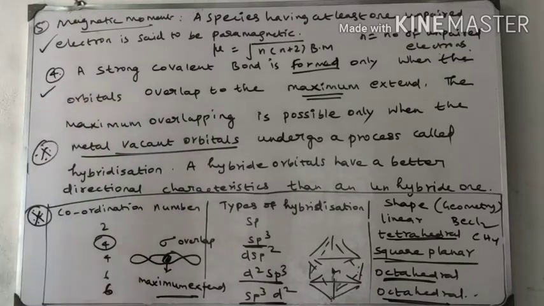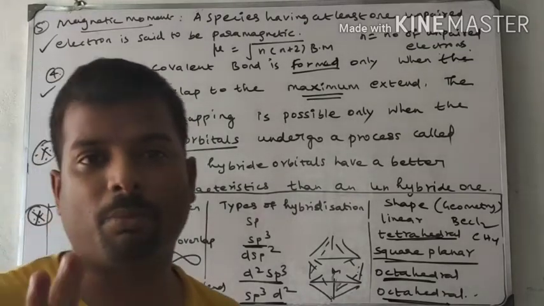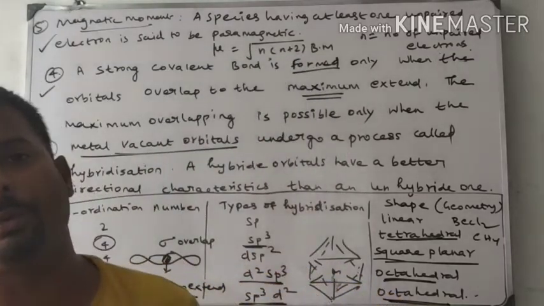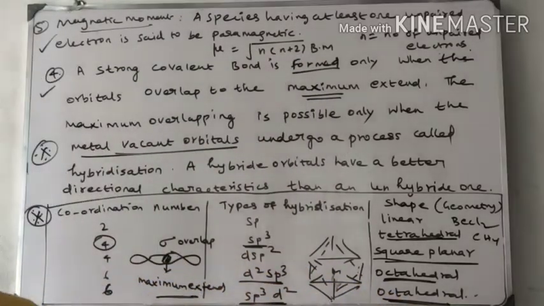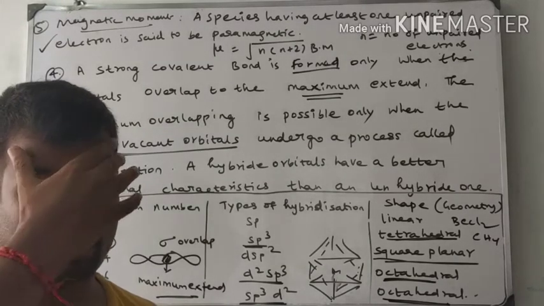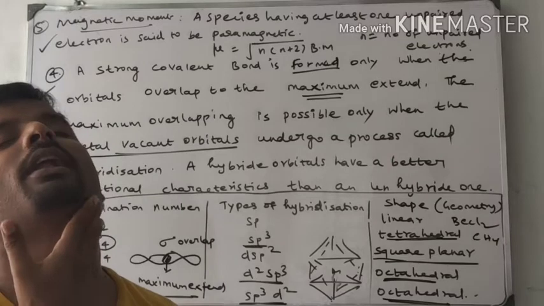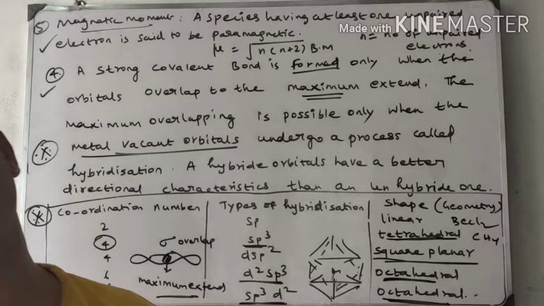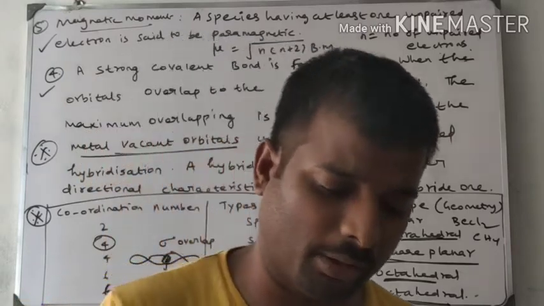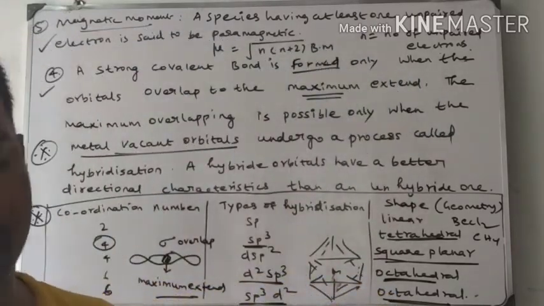These are the 6 important postulates of valence bond theory. You have to copy it in your note or take a screenshot. It is very essential. These 6 postulates will help you for writing the valence bond structures for various coordination compounds. Valence bond theory part is very important.